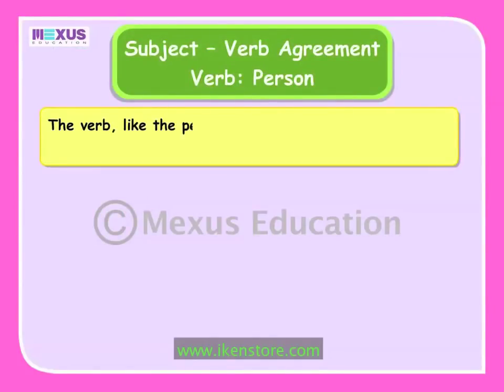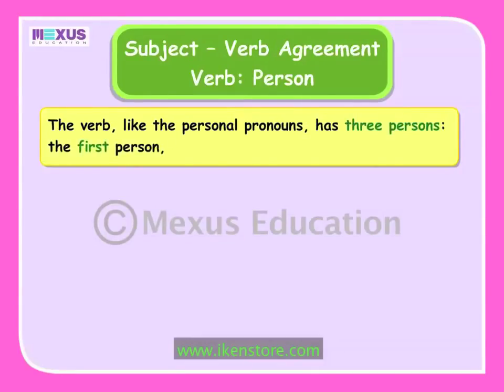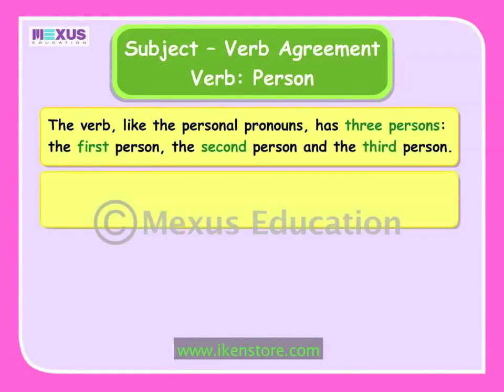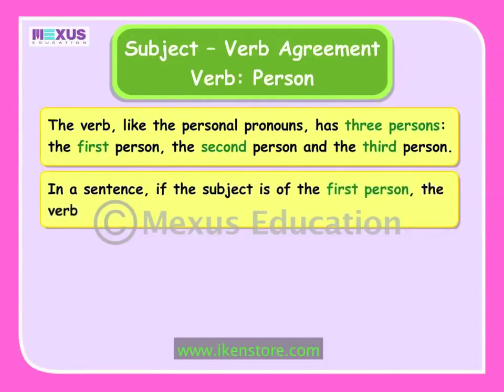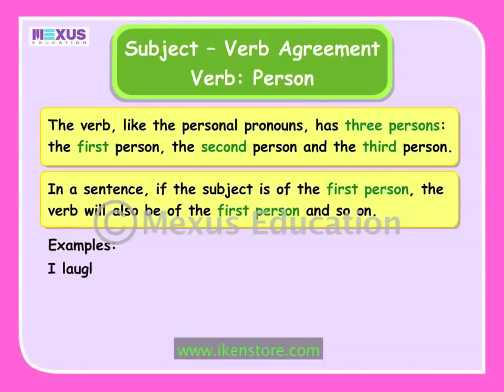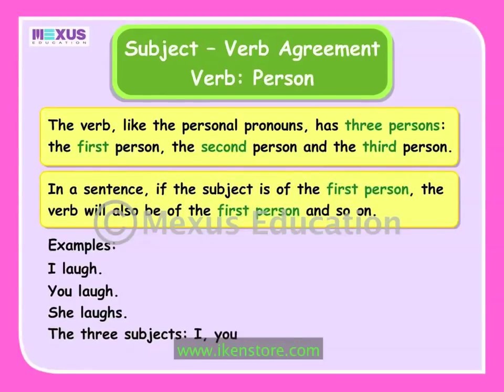The verb, like the personal pronouns, has 3 persons: the first person, the second person, and the third person. So, in a sentence, if the subject is of the first person, the verb will also be of the first person, and so on. For example, I laugh, you laugh, she laughs. In these examples, all 3 subjects, I, you, and she, are singular in number.